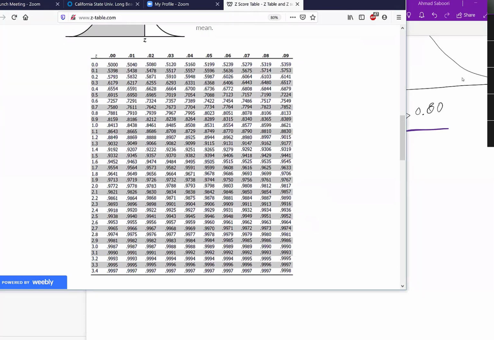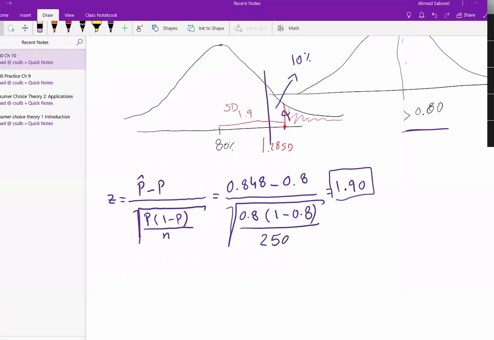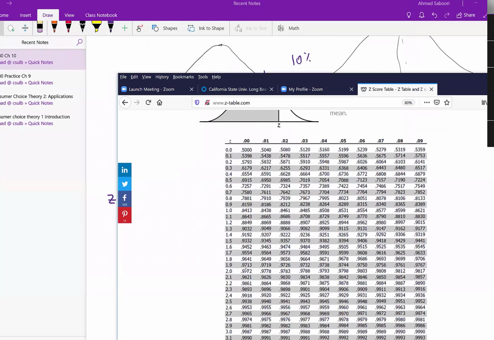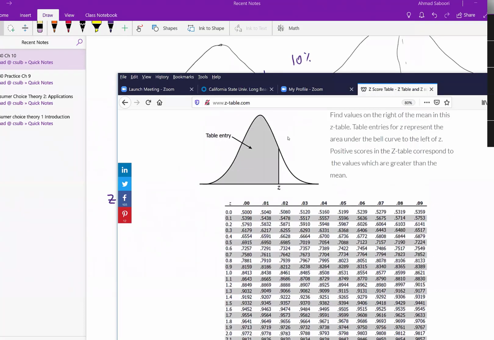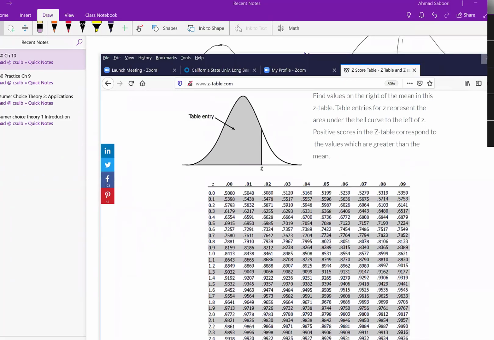1.90 was what we had here, right? Look here, 1.90, and I look it up. 0.9713. Now, what is 0.9713? It is the area to the left. I'm interested in the area to the right. So it's 1 minus 0.9713, right?